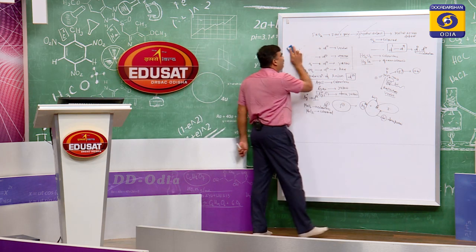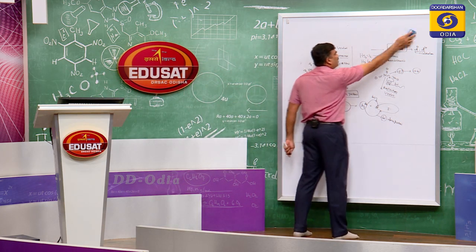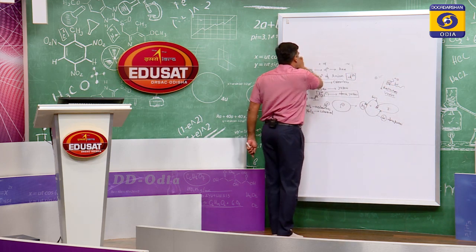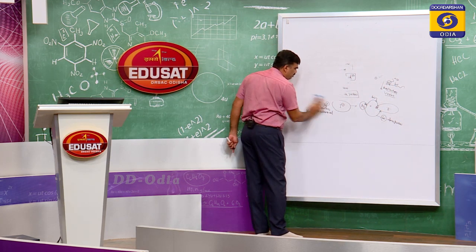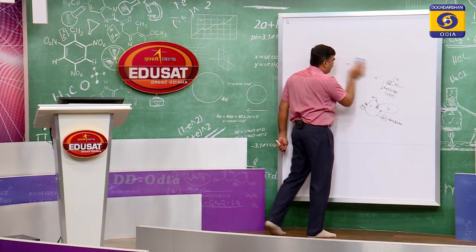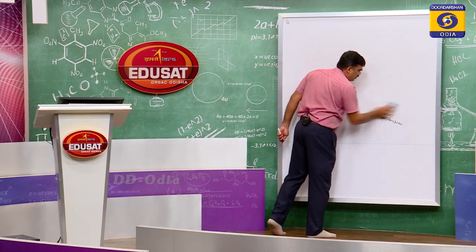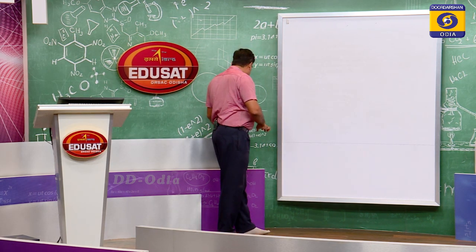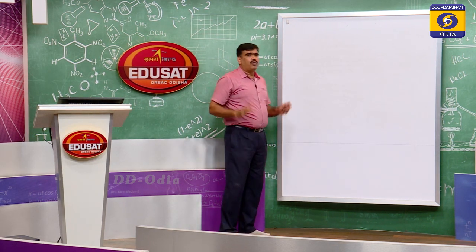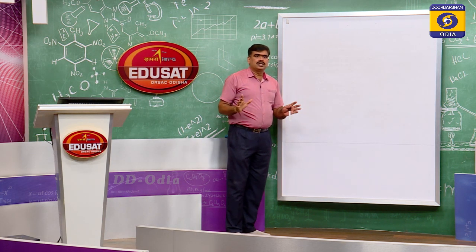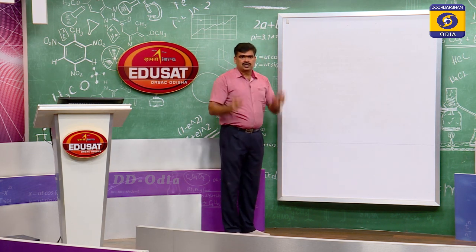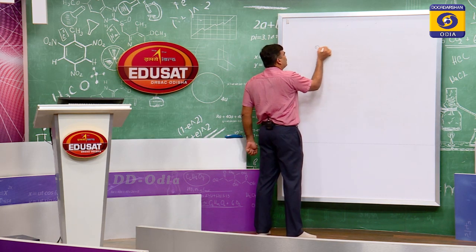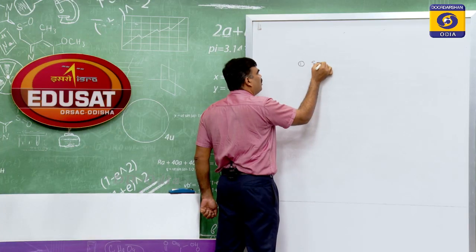Like in organic compounds, carbon plays a central role, here in complex formation the transition metal plays a central role in making all complex compounds. Why? Because it has a few unique properties, like small size, small